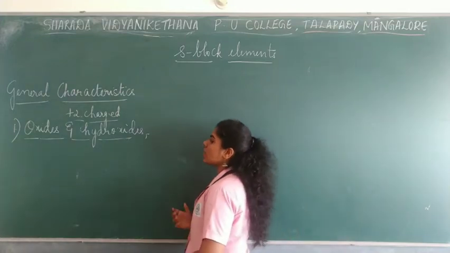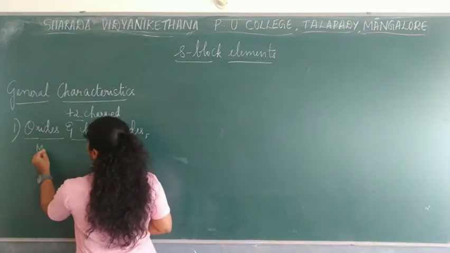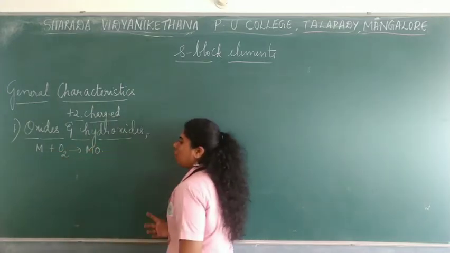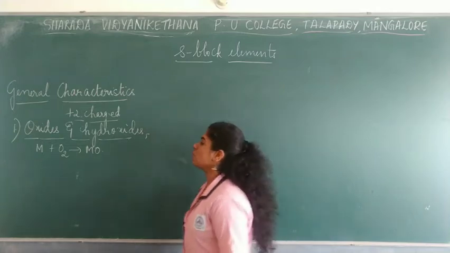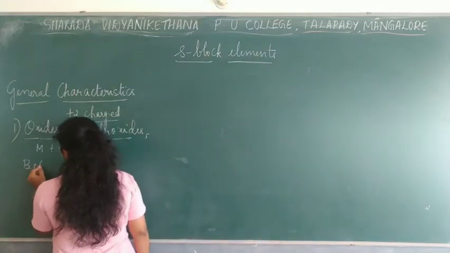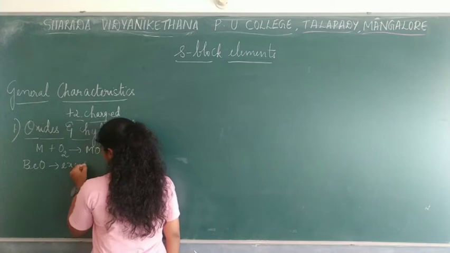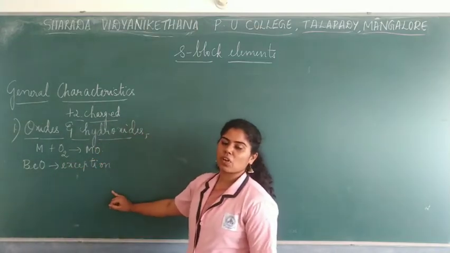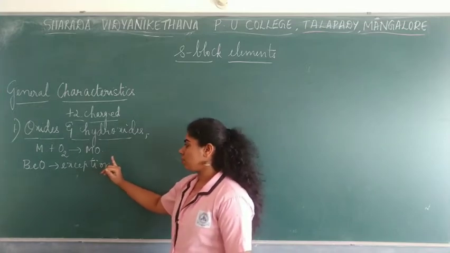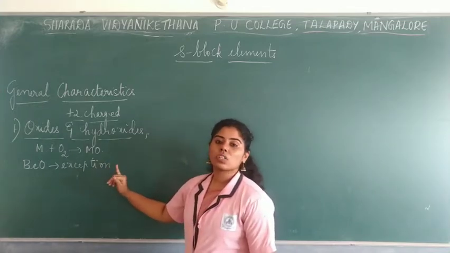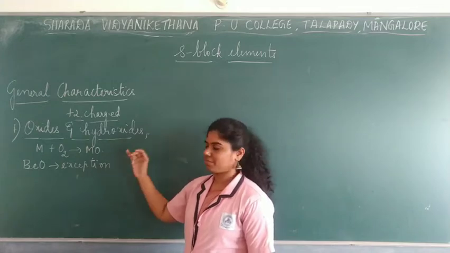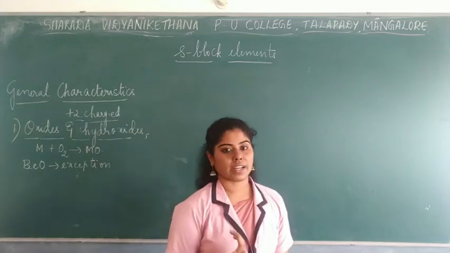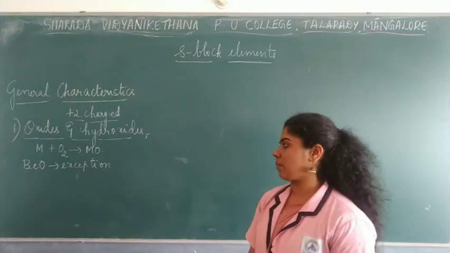Usually alkaline earth metals will combine with oxygen and form metal oxide. But the exceptional case is beryllium oxide. Beryllium oxide becomes an exception. So, as you all know, the reason is due to their smaller size, and also we know about their polarizing power. And they also have high hydration enthalpy. That is also a reason.